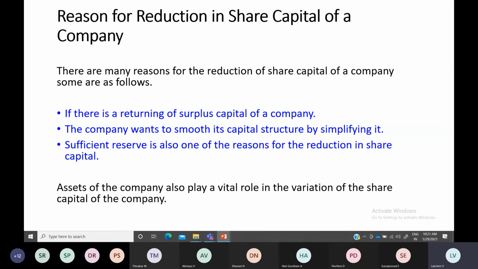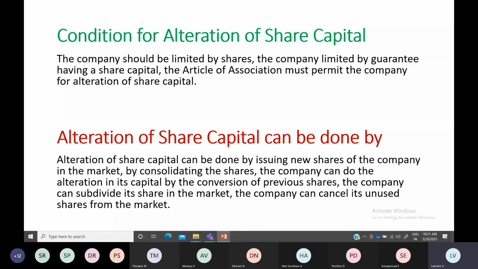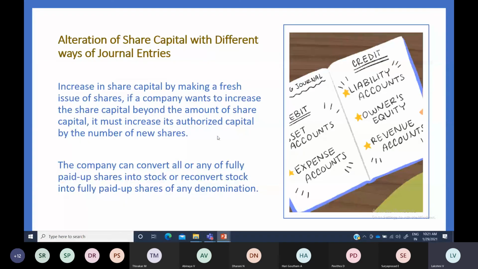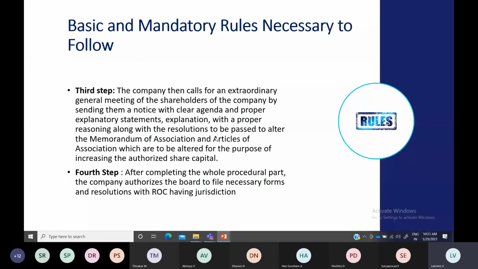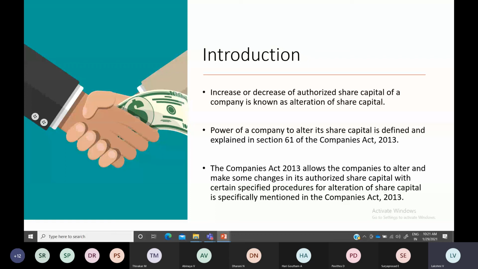Why it happens is due to the following reasons. This is actually a theory part for you. Alteration of share capital, you must know what is meant by that. Just you're going to change your capital structure, you're going to change your share capital, either increase your share capital or decrease it. But you have certain provisions, rules, regulations and guidelines you have to follow.